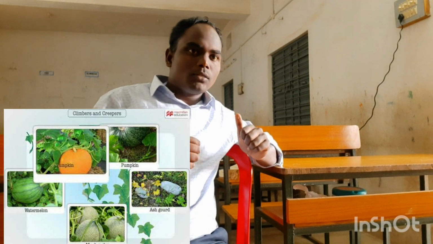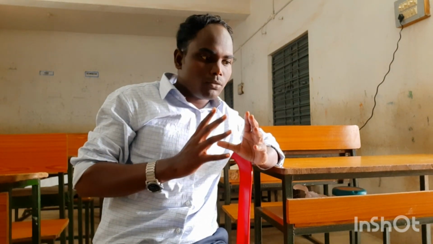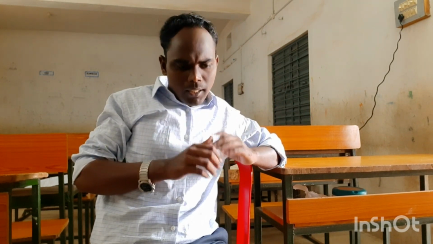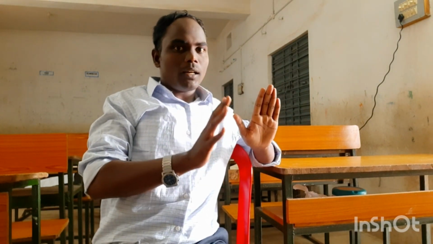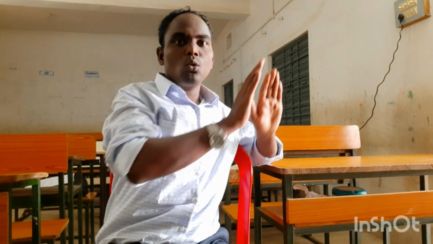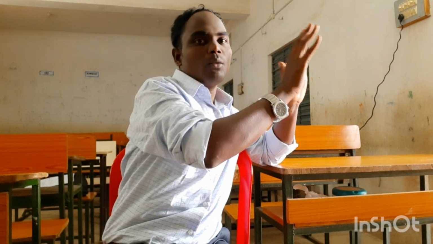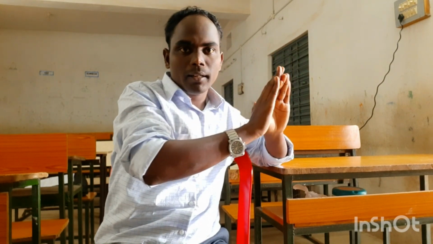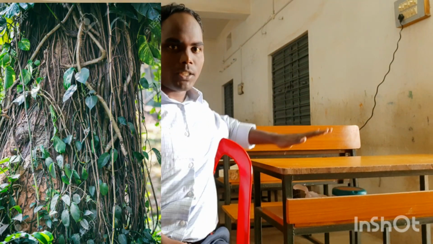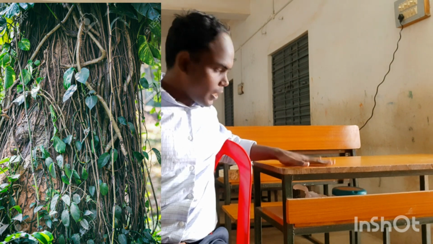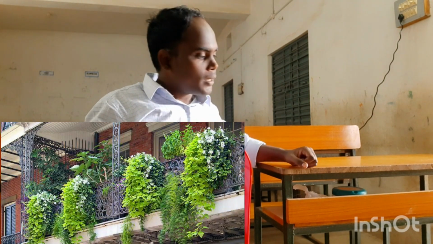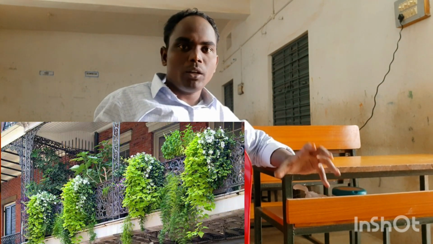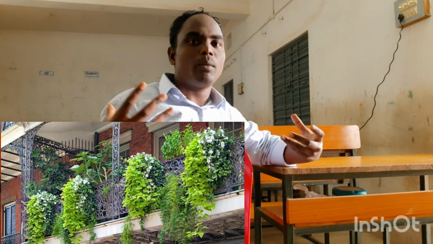And you can see another kind, the climbers. They look alike, but they are different. Climbers grow upward with the support of a neighboring structure. Suppose there is a fence or nearby trees or plants. Then the climbers develop hooks on their bodies.